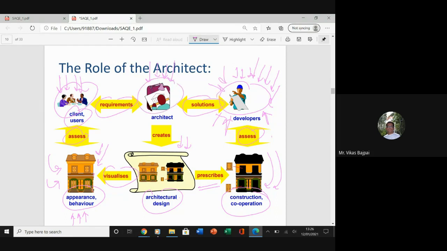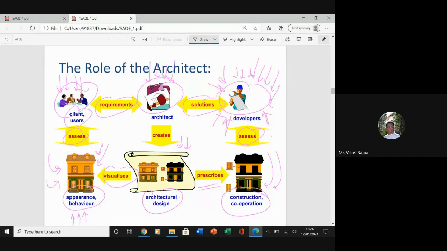Right, so that's how the role of an architect is very crucial in software development, or maybe in any kind of development. We take help from the architect. So basically, your software architect will be providing some solution that would be helpful for the technical team and your design team for the entire application.